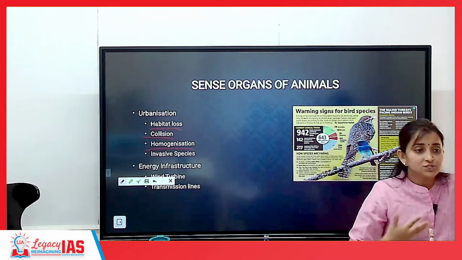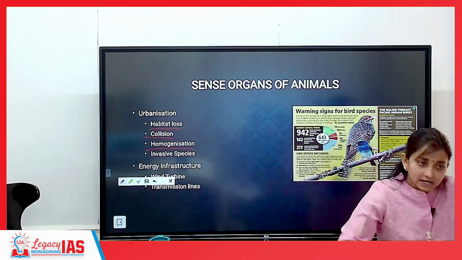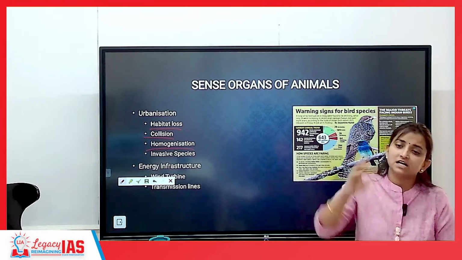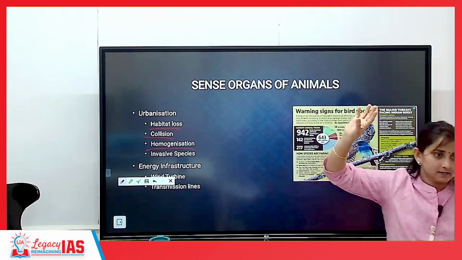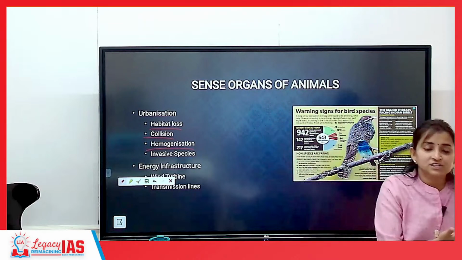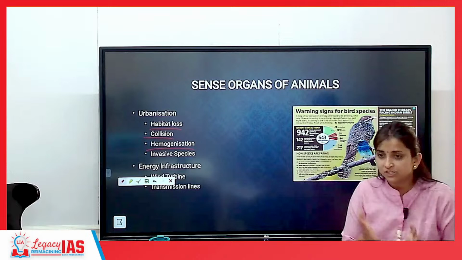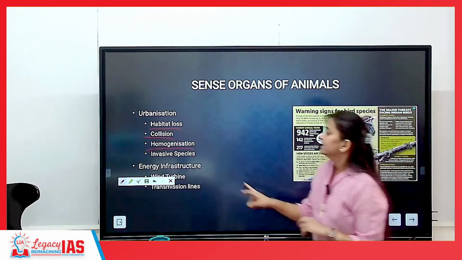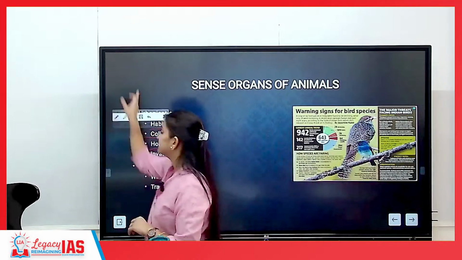Because of changing climatic conditions, they could not adapt, or they are basically bioindicators. Anytime the temperature starts soaring, they will leave that place, or shift to any other cooler place. So that has led to homogenization, one uniform set of species residing in a particular area. And invasive species are eating up the resources.